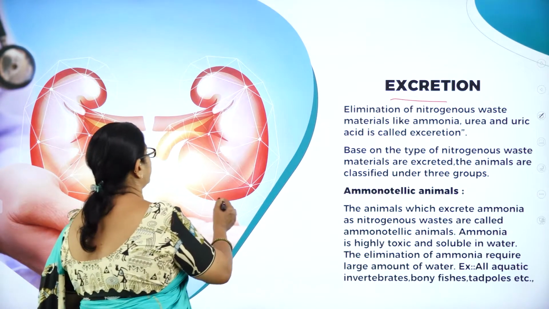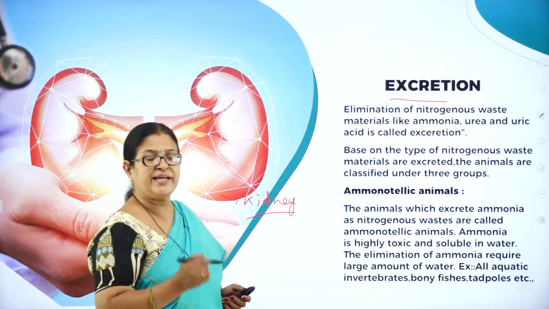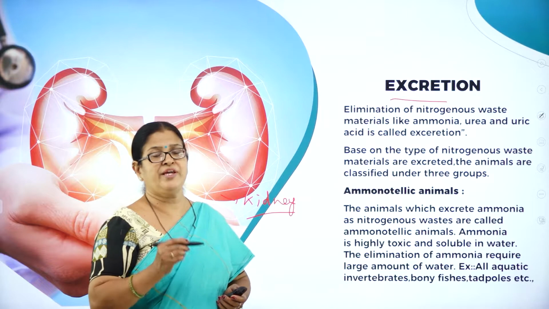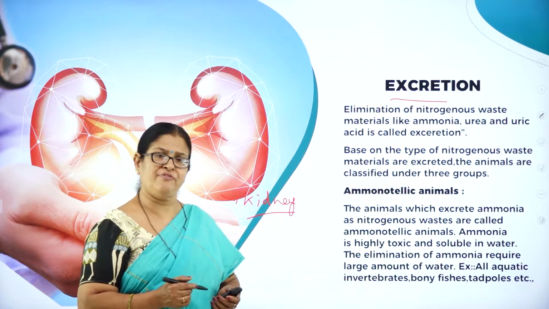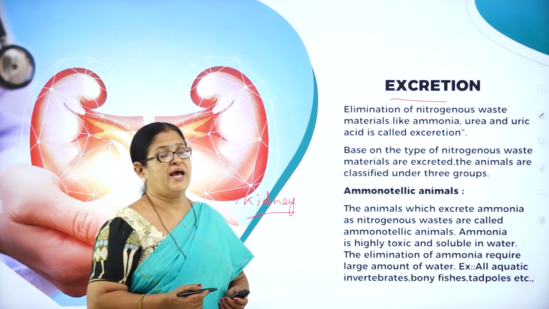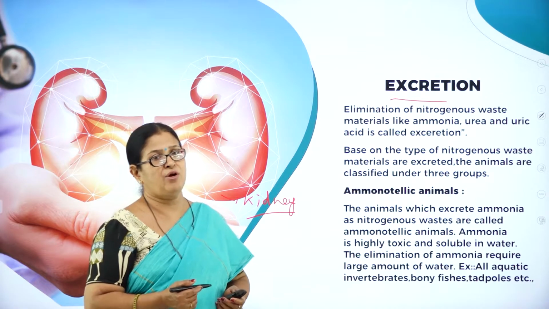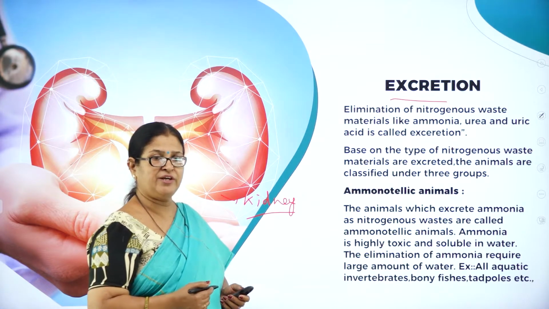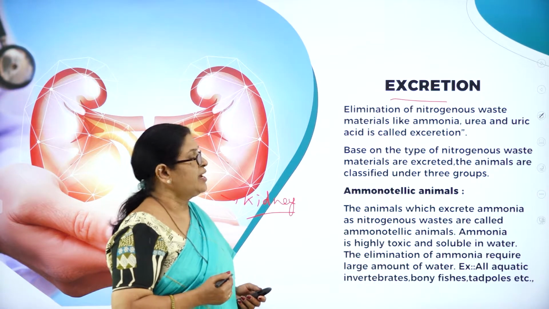In this beautiful picture you can see the structure of kidney. So in human beings, the kidneys are the organs of excretion, and the kidney is made up of numerous very important functional units called nephrons, which are the structural and functional units of excretion. Now let us study about this very important physiological process. As you all know, this physiological process does not take place in the same manner in all organisms. But in humans, excretion of nitrogenous waste from the body is carried out through a very important organ called the kidney.